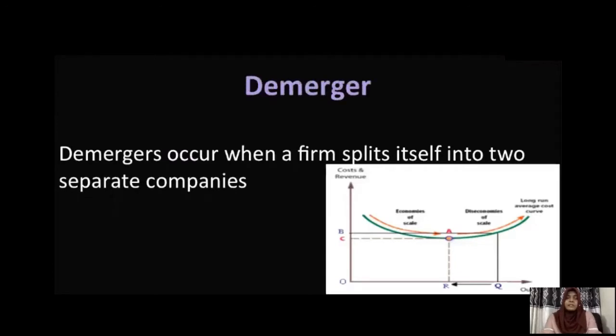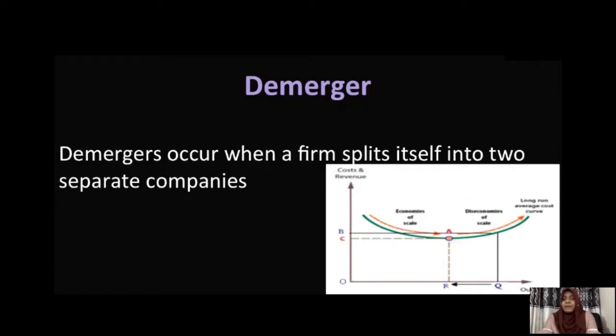In today's class, the first concept that I'm going to introduce is demerger. We have been talking a lot about merger and the advantages and disadvantages of merger, at the same time the advantages and disadvantages of being large, right? In today's class, we will be discussing the demerger concept. What is demerger? Demerger occurs when a firm splits itself into 2 separate companies.